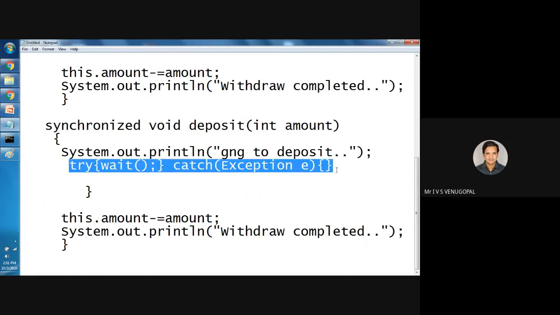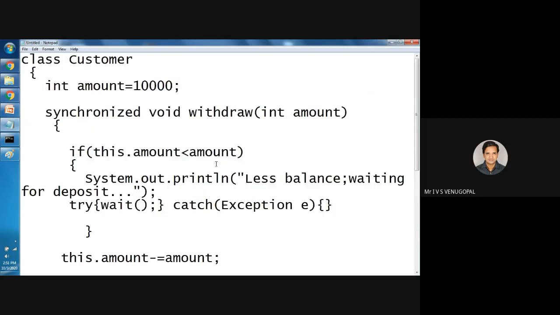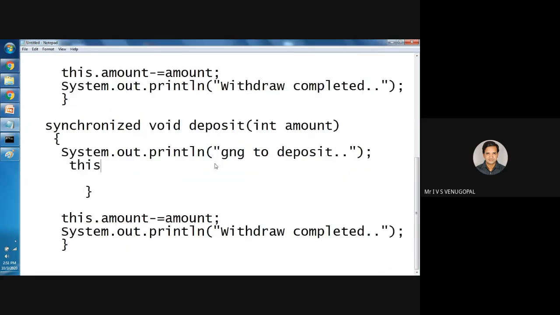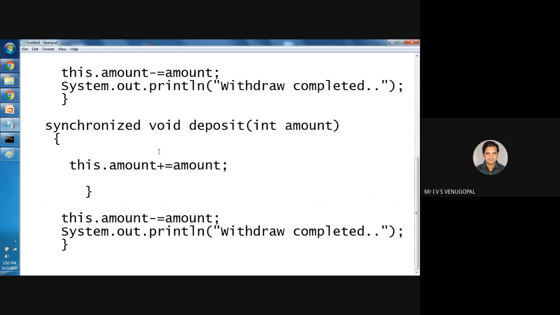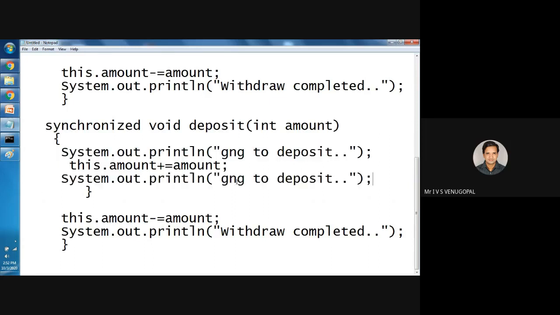So after depositing, I need to add it to the amount. Depositing means adding something to the amount. This dot amount equal to whichever amount he wants to deposit. Finally I'll print System.out.println, deposit completed.